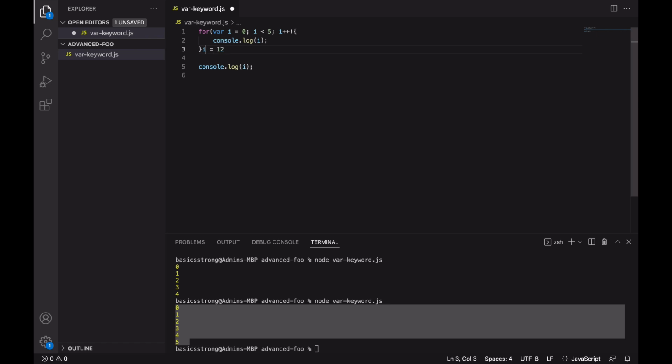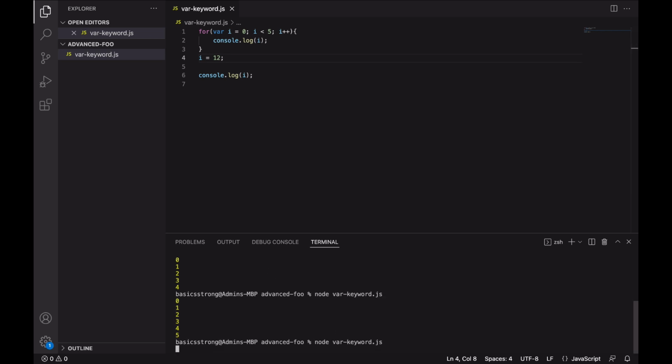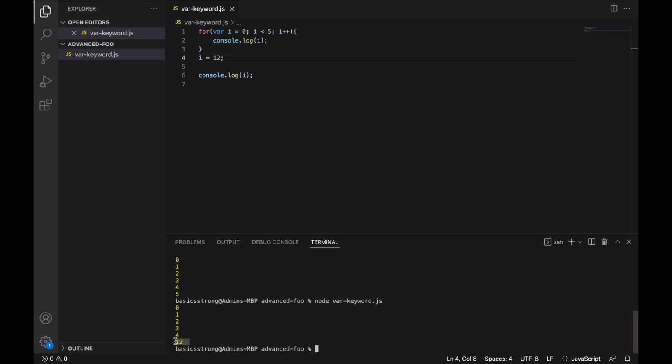So it still is able to access i outside of this loop, which means i is not something that can only be modified within this loop. If I want to assign some value, I can do it even outside of the loop because var does not have block scope.